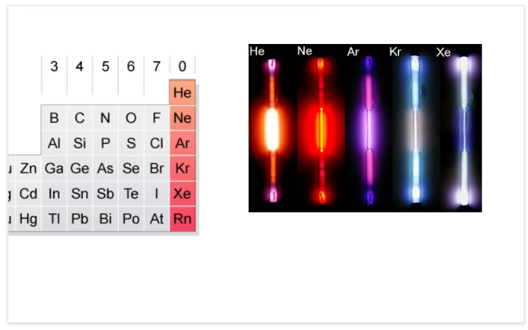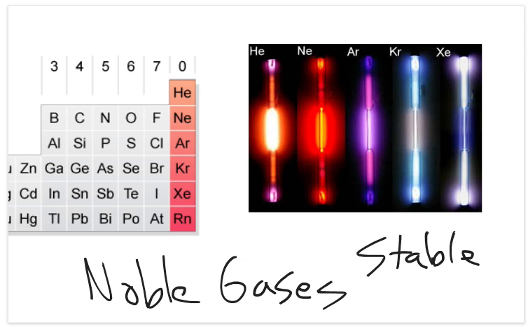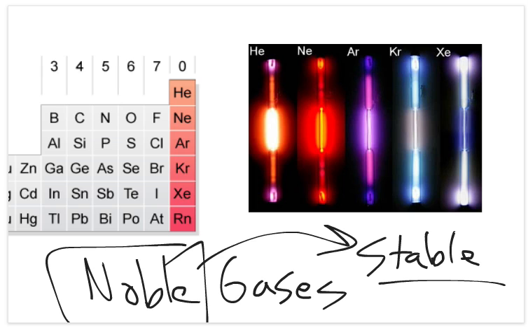So lastly, here we have our noble gases. Noble gases are really pretty to look at here, but our noble gases, actually, from a chemistry standpoint, they don't do much for us, because noble gases are very stable. They're gases, and they're stable. Thus, are noble. They're unreactive, so they're noble, because nobles generally don't do anything. So they're very stable gases. Tend not to find them in many compounds, if any.